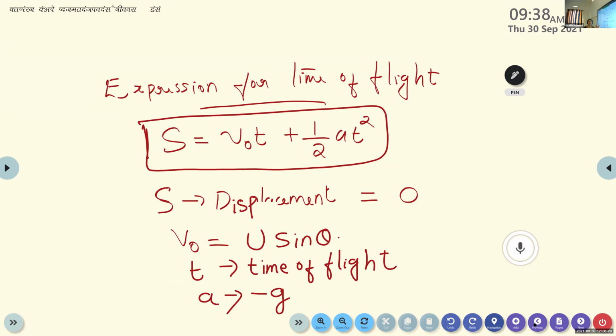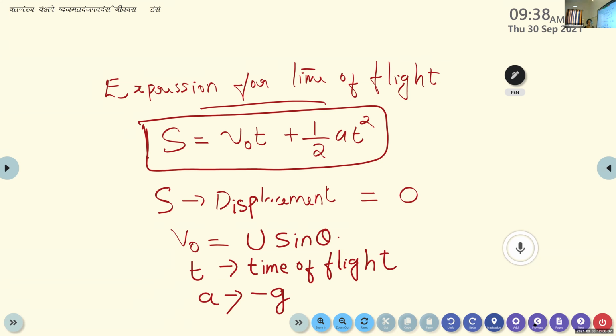Now V0 is the initial velocity. Here we consider it as U sine theta. We know that the initial velocity is resolved into two components, but here the projectile moves in air, so we need to consider the vertical component of velocity. That is why we take U sine theta.